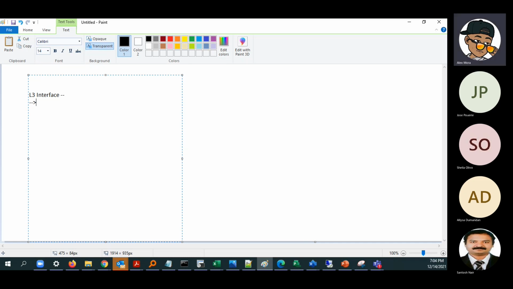We can, as you said, put the IP address on the interface. We can specify the mask. We can route those interfaces and filter the traffic through those interfaces as well. Okay, before we do these two things, first we have to give it a name. A name to the interface.